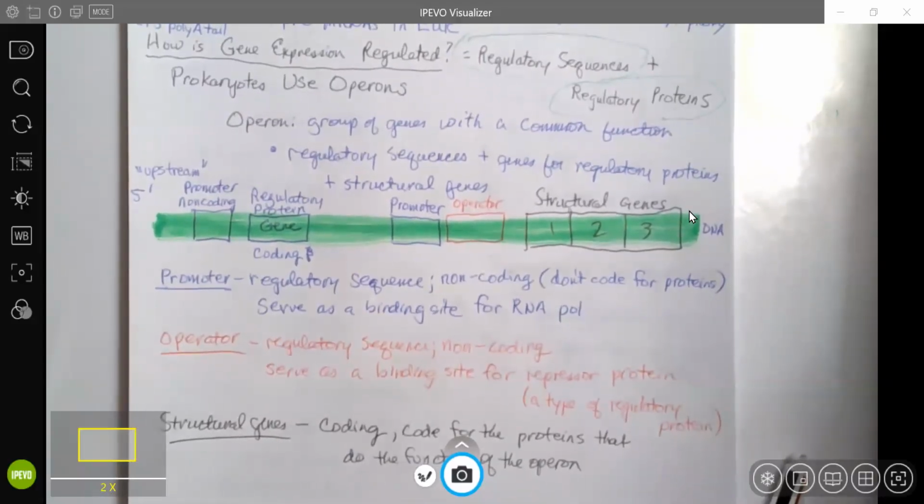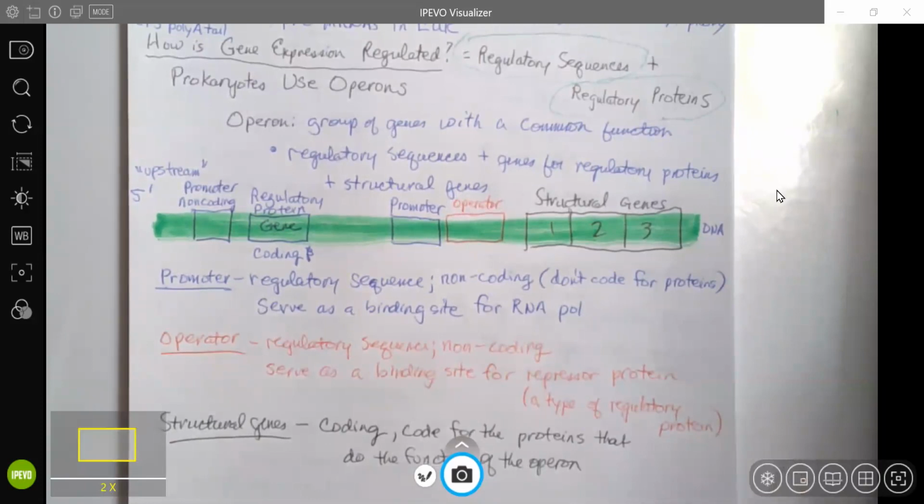Hi, everyone. After today's lecture, I thought it would be useful to you, before I filed away these notes, to record a short video to show you one more time how the Lac operon works and how the Trp operon works. So let's start with the Lac operon.